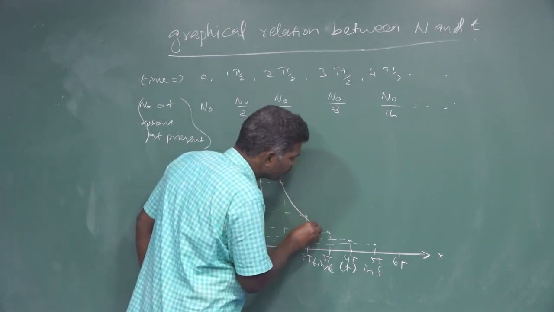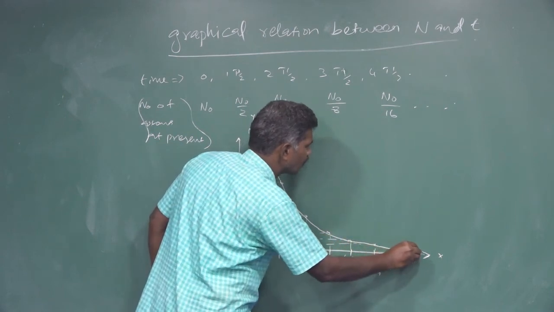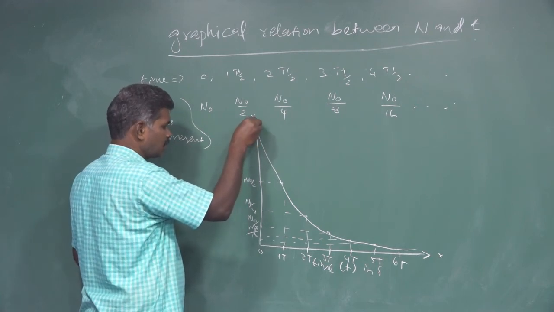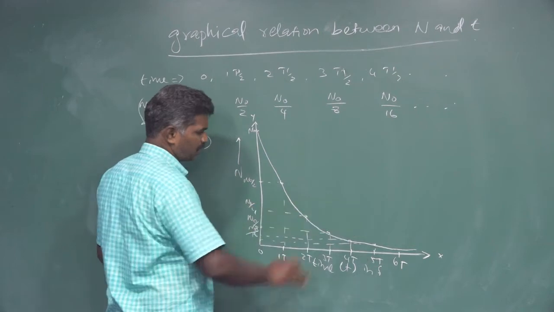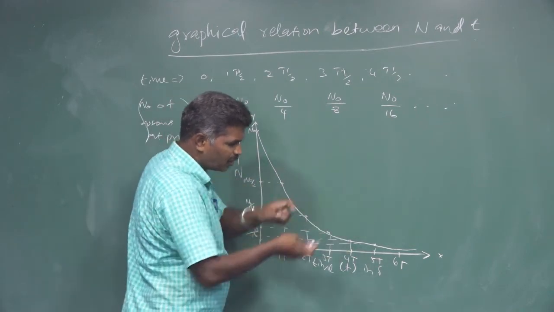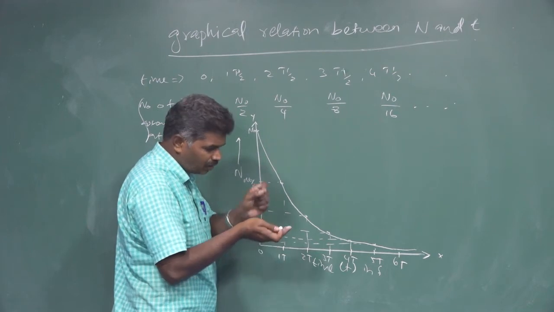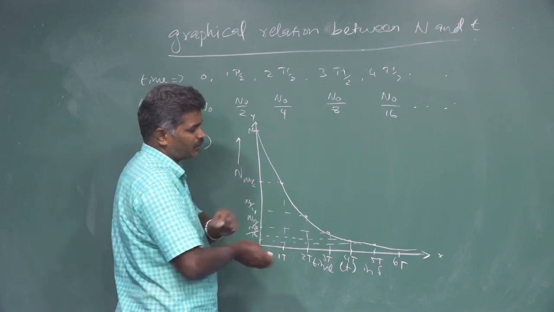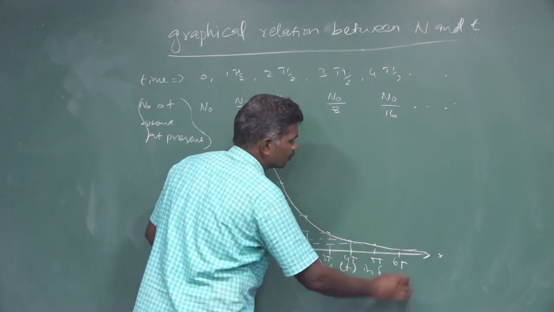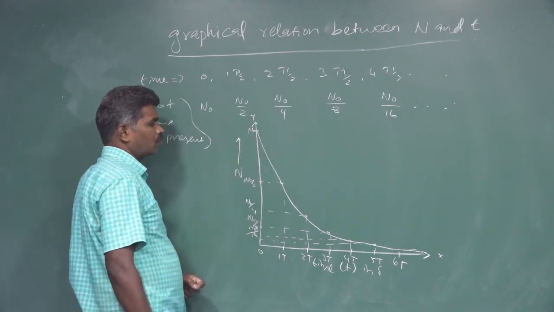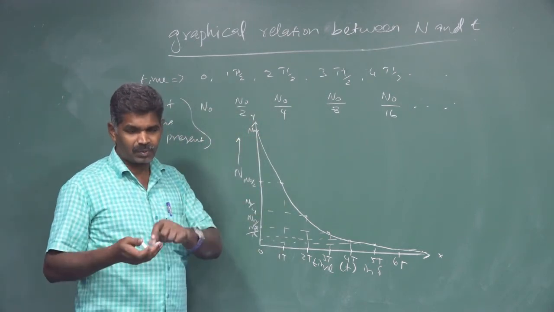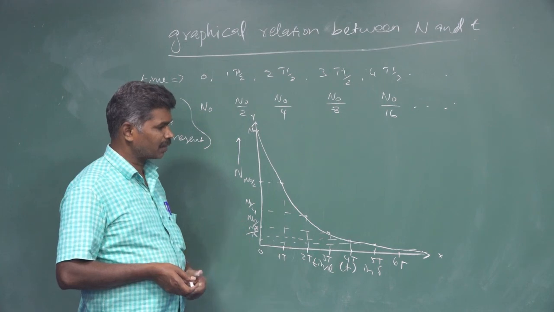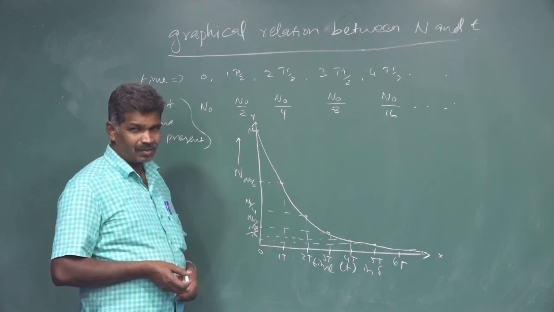What shape of curve is it? We are getting an exponential curve. Very important: on the y-axis, the graph touches at the N0 point, but it does not touch the x-axis and goes on decreasing. It will take infinite time to touch the x-axis. So the line goes on without touching it. It is an exponential curve and shows that the number of atoms at present decreases exponentially with respect to time.